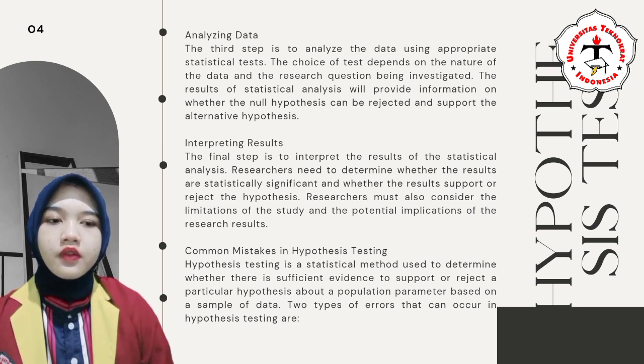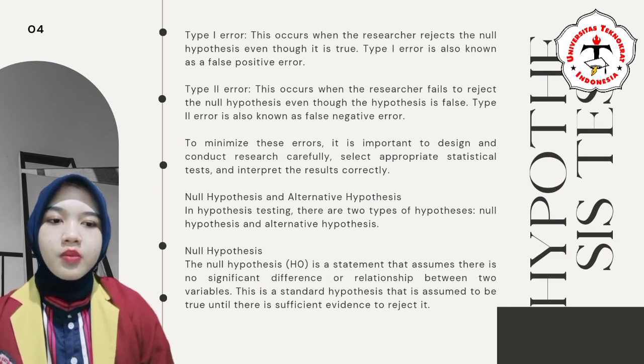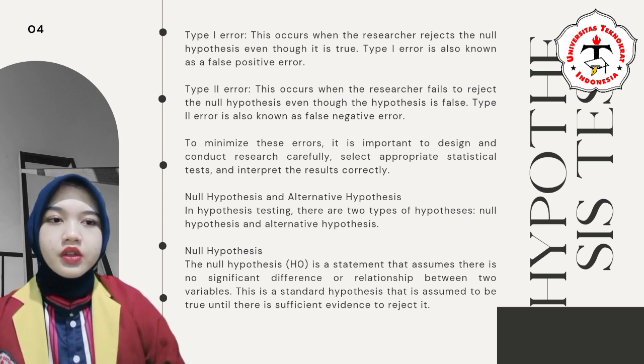Two types of error that can occur in hypothesis testing are Type 1 error. This occurs when the researcher rejects the null hypothesis even though it is true. Type 1 error is also known as a false positive error. Type 2 error. This occurs when the researcher fails to reject the null hypothesis even though the hypothesis is false. Type 2 error is also known as a false negative error.